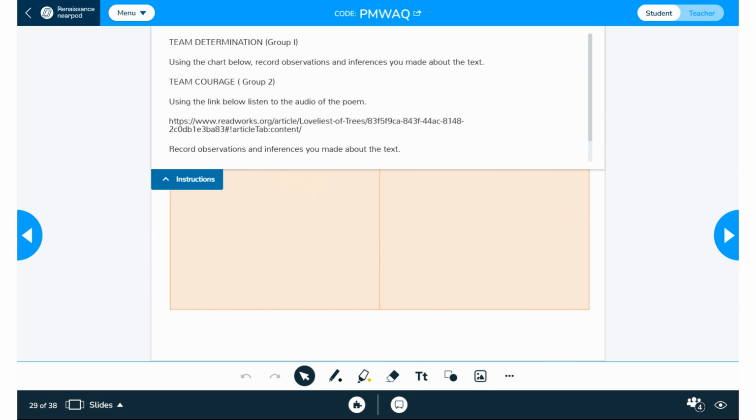about the text, and so they have the copy of the text, while the other group, which is team courage, profile two students, I will provide them the link to the audio of the poem so that they would listen and follow along. And then next is record observations and inferences about the text using a Google link. And I have a different link for that one. Since we're using Zoom or Google Classroom, I will provide the link for them.